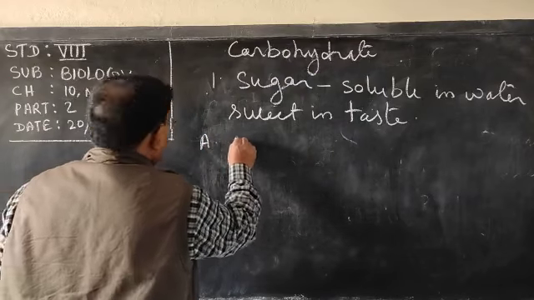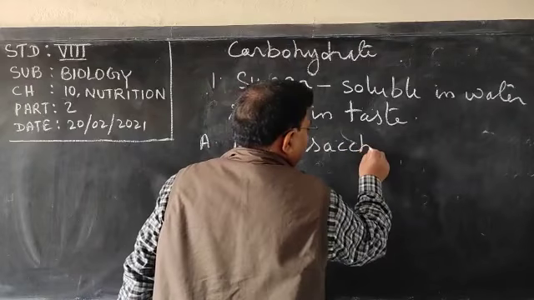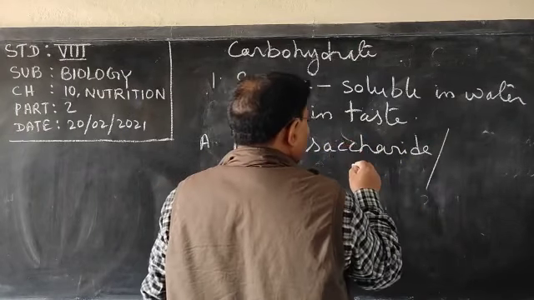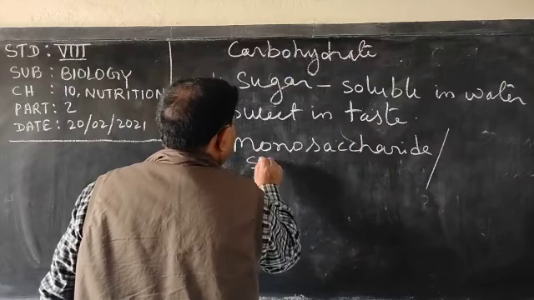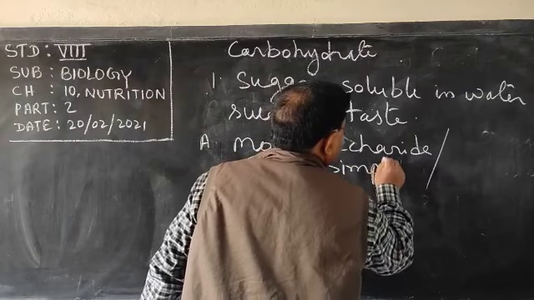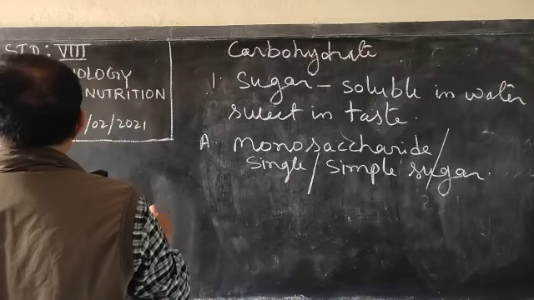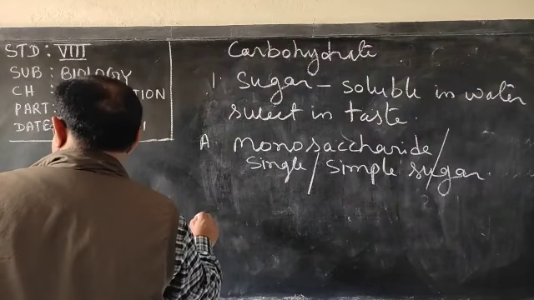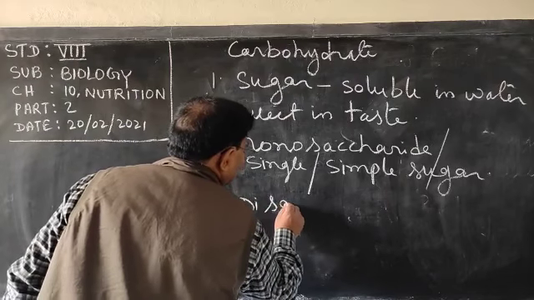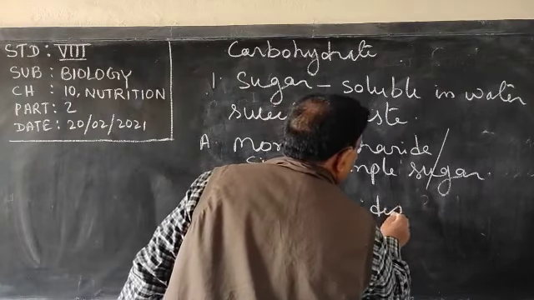Number one is monosaccharide, or you can say single sugar or simple sugar. And the second one is disaccharide, or you can say double sugar.